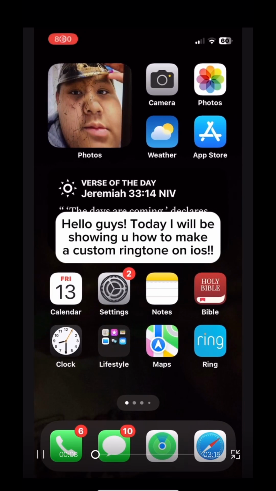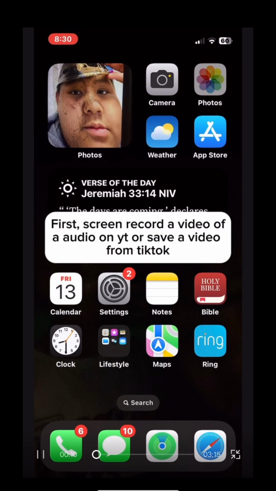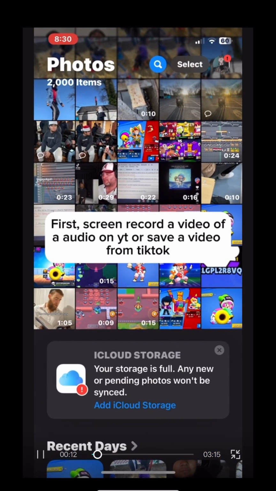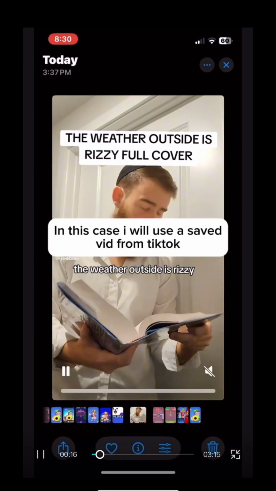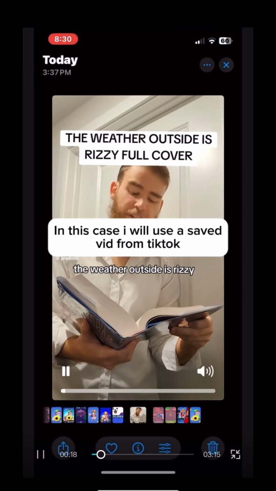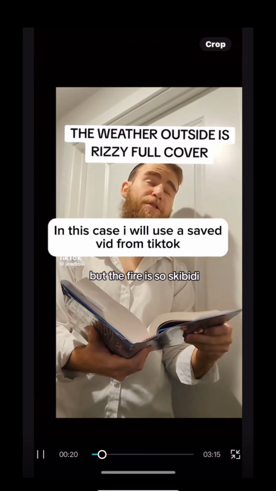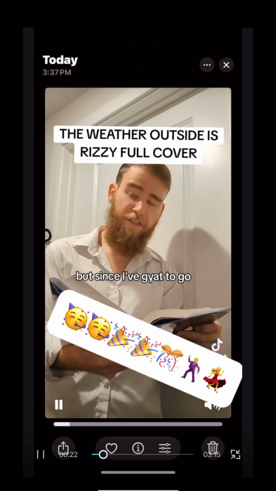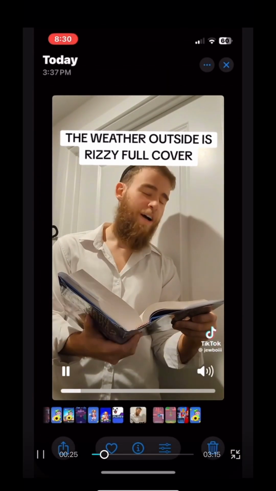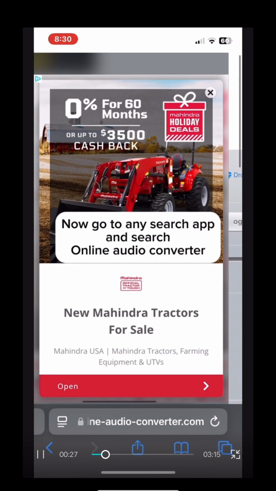First, screen record a video of audio on YouTube or save a video from TikTok. In this case, I will use a saved video from TikTok. Now go to any search app and search online audio converter.